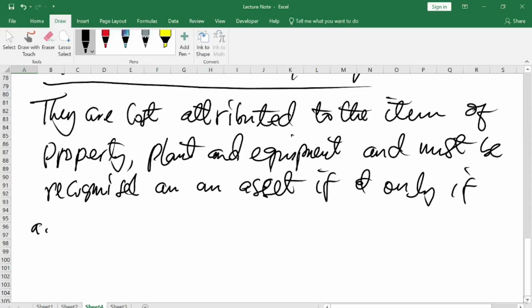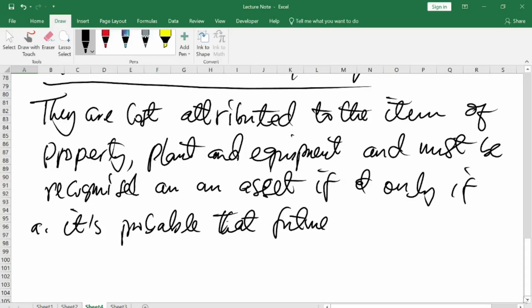One attribute is that it is what we call probable that future economic benefit will flow.